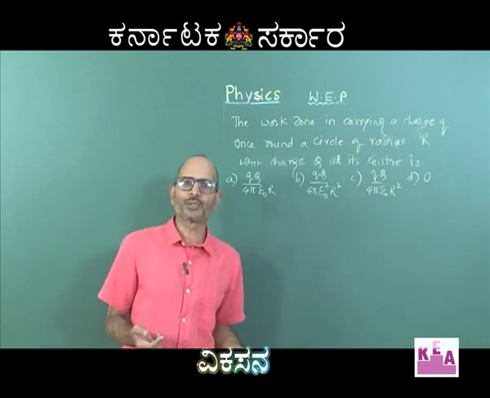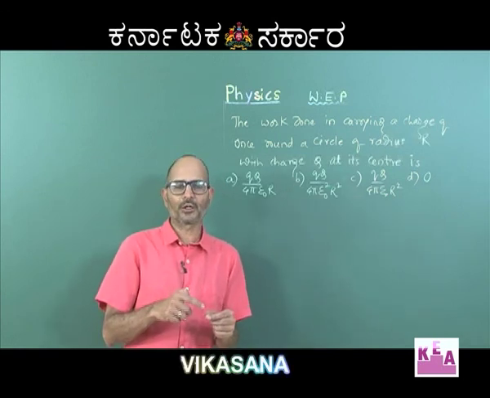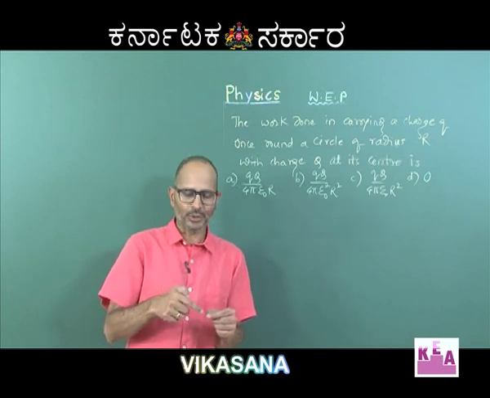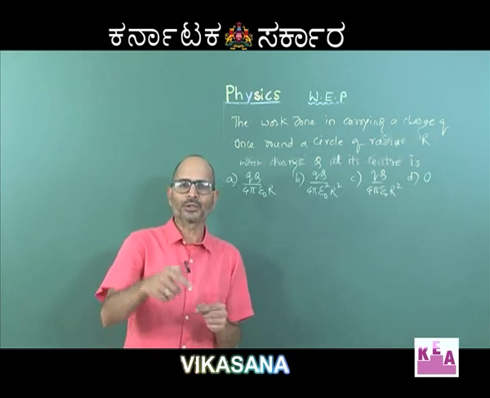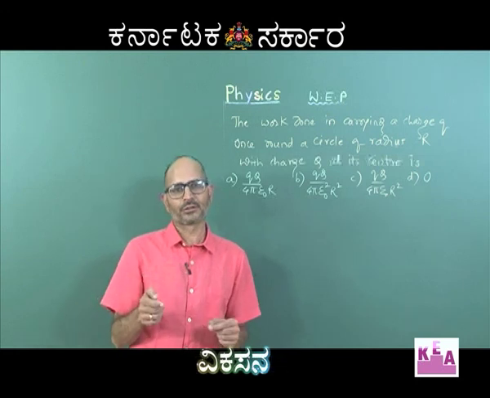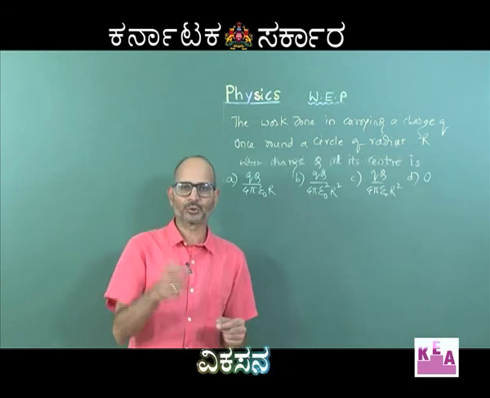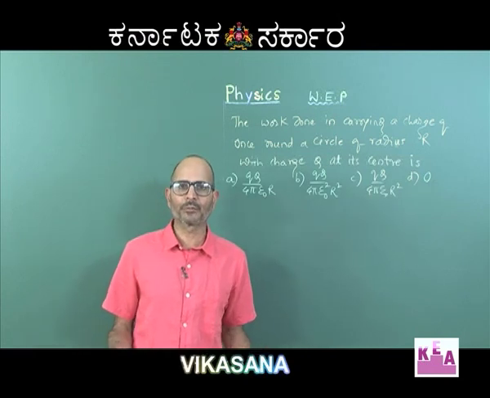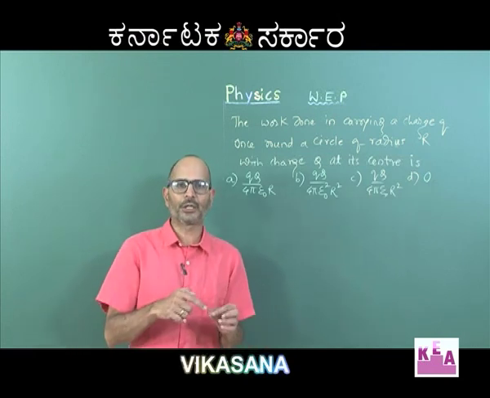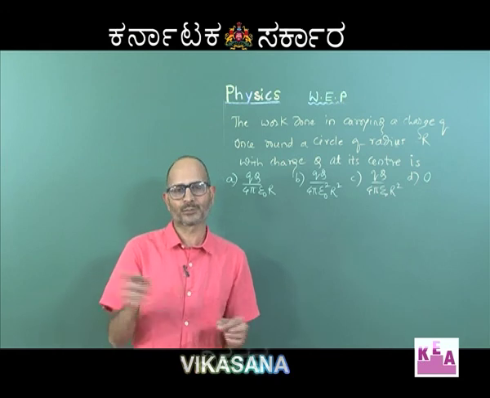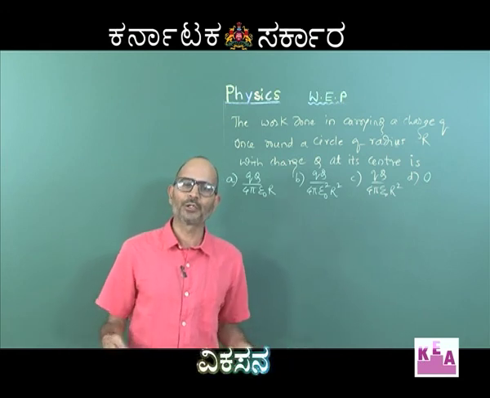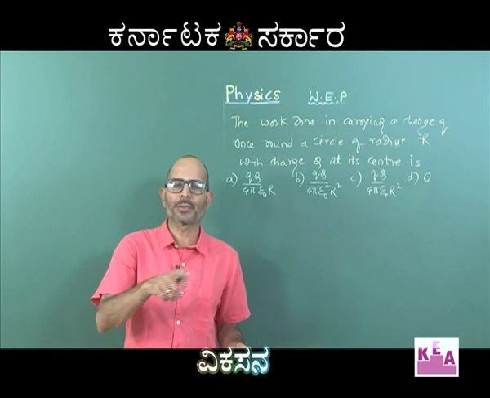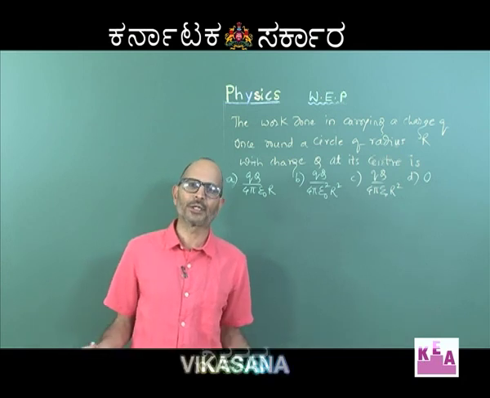So, what exactly is the reason? The force which is acting on the charged particle is going to be along the line joining the two charges. Capital Q is at the center, small q is being taken round the circle. So, if you are talking about the work done by the electrostatic force, then that will be a force which will be along the radius and repulsive, and the displacement as you continue to take the particle along the circle will always be tangential.